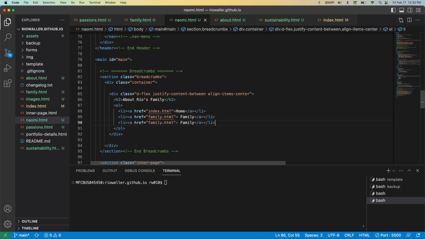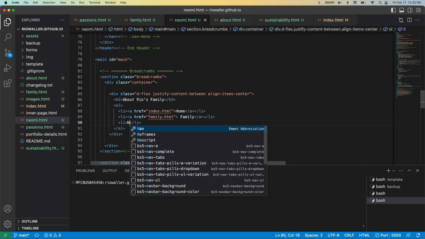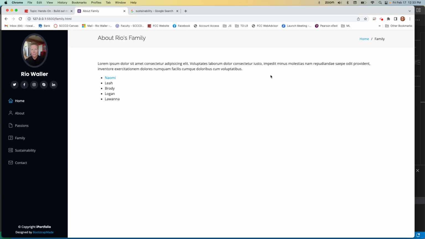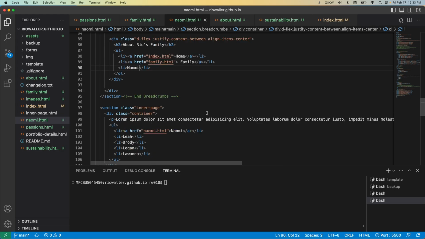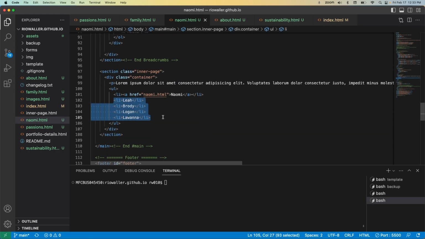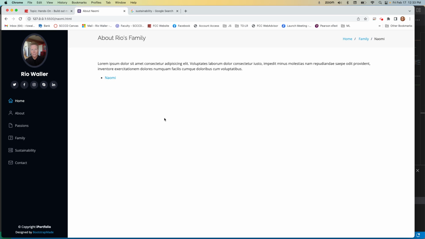Because now, in my breadcrumb, well, again, this is just a nice thing about building out these pages, right? Because you can see here. And I think it might help you logically think through how these are done. Okay, this is not a link anymore because I'm on the actual page, right? Okay, so now let's see if that works. If I click on her page. Now, in this case, it's the same page, so it's a little hard to see, but I can see it up in the navigation. So the other thing I can do is come down here and go, okay, I can take off everybody else's. And that makes a little more sense.